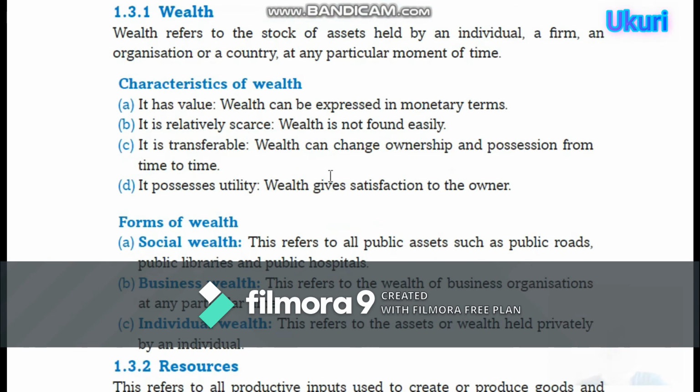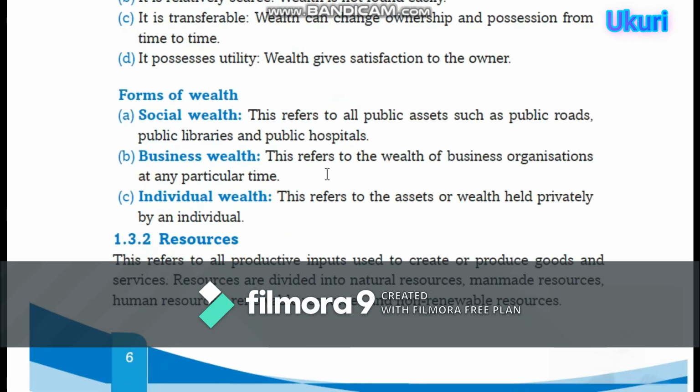It possesses utility. Wealth gives satisfaction to the owner. Utility means satisfaction to the owner. Kuvuga ngo biramuhaza akanyurwa nabyo. Forms of wealth. What are the forms of wealth?